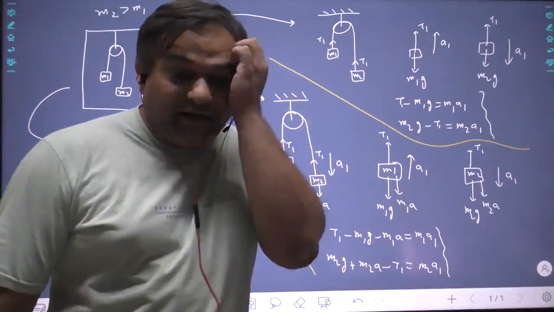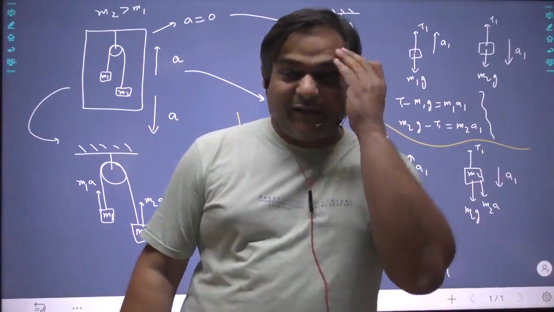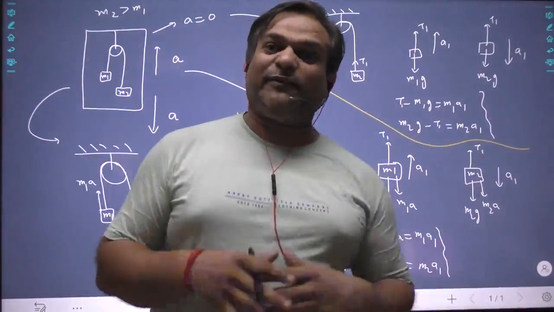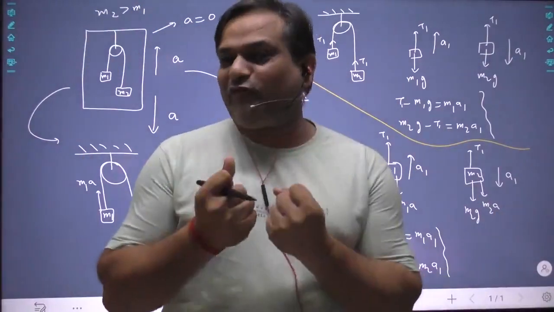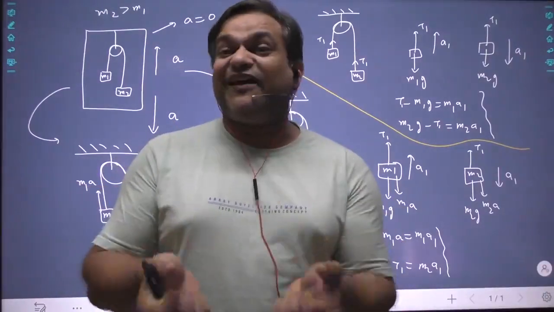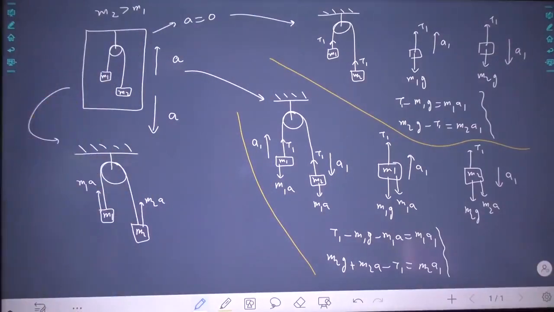Now we got crazy, our minds became curd when we say that the support is moving. But by the use of pseudo force, it becomes easy because you simply analyze it as a force. So now M1A and M2A are upward.